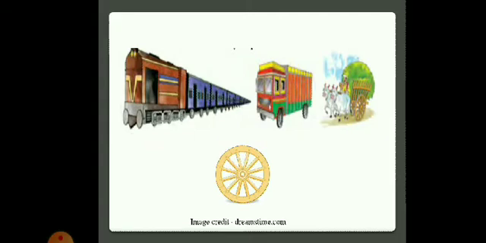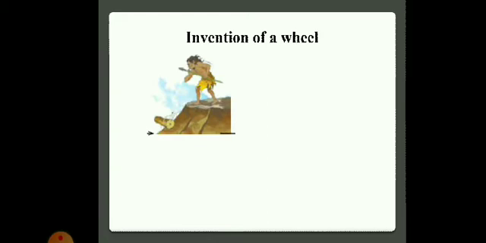It will be interesting to know how a wheel is invented, isn't it? Let's see. Invention of a wheel. Man used to see logs of wood and round boulders rolling down mountain slopes.